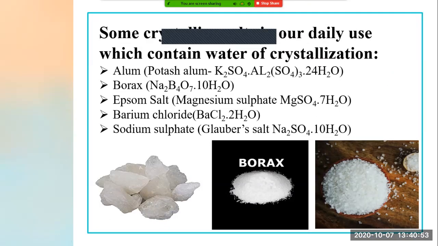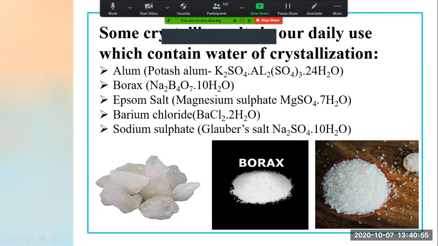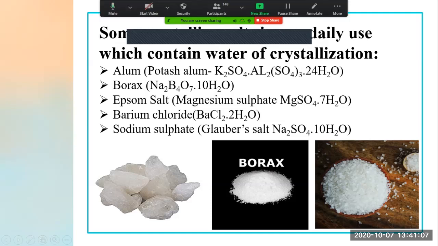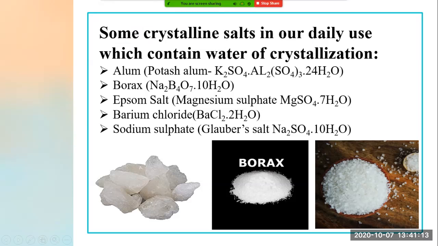Alum. Do you know what alum means? See, this is the diagram of alum. It is known as fitkari. Fitkari is nothing but alum, which is potassium alum. What is the chemical formula of alum? It is K2SO4.Al2(SO4)3.24H2O. Then next is borax.